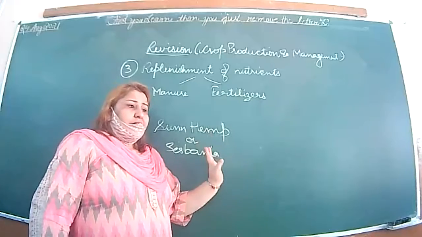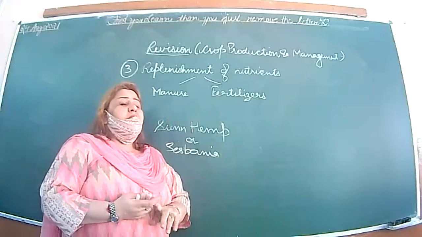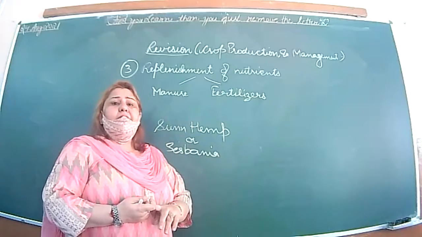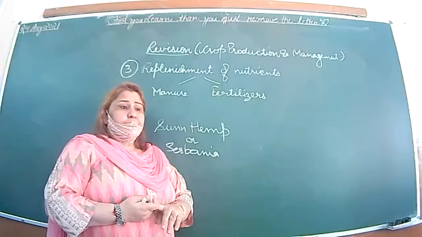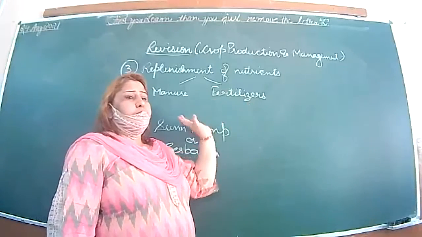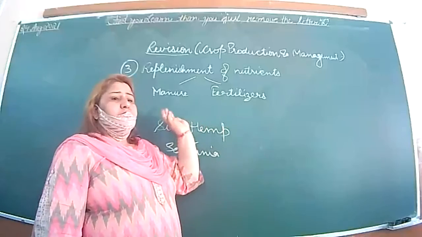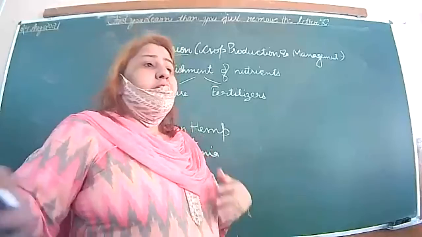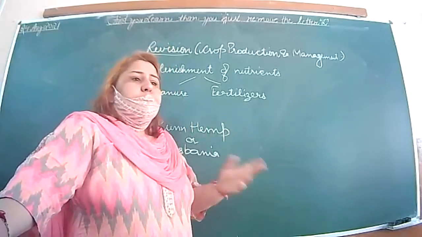Getting my point? तो manures में क्या है कि they are increasing the nutrients but less in amount in NPK. NPK means nitrogen, phosphorus and potassium. Whereas fertilizers, these are a rich source of the NPK. Getting my point? समझ आ गया? Now question can come in the form of difference between manures and fertilizers. Question can come in the form of write the advantages of the manures over fertilizers. ठीक है? Why it is advised to use the manures rather than the fertilizers. Question can be molded in any form.